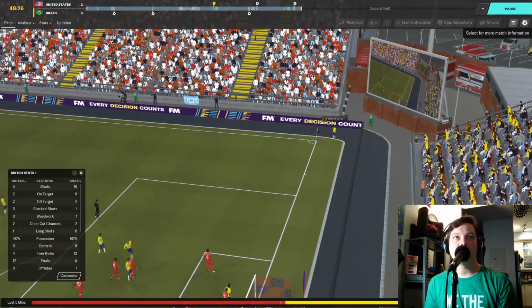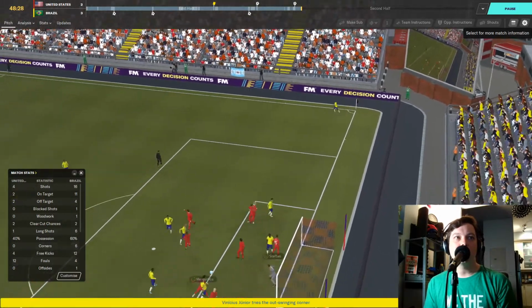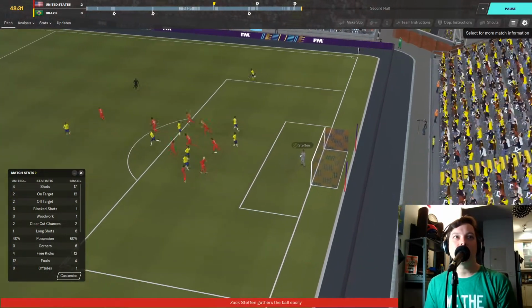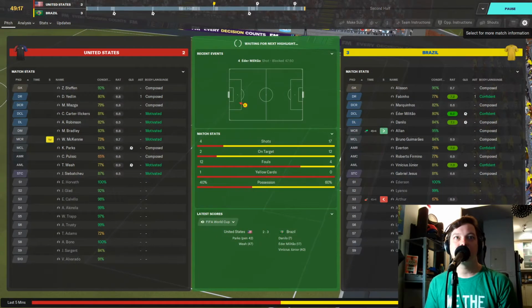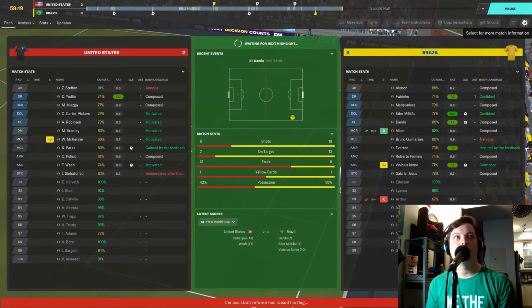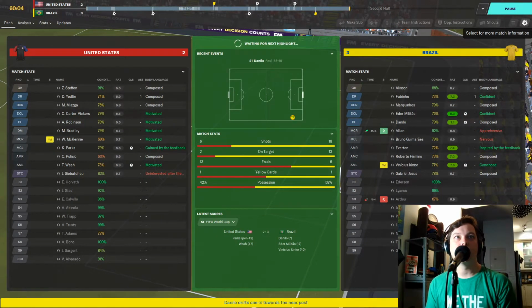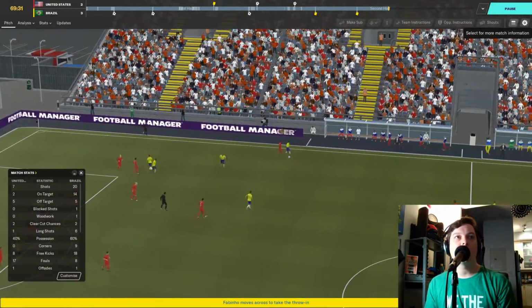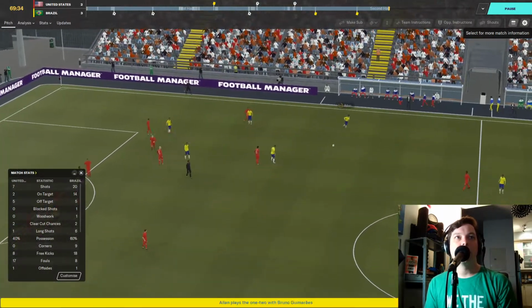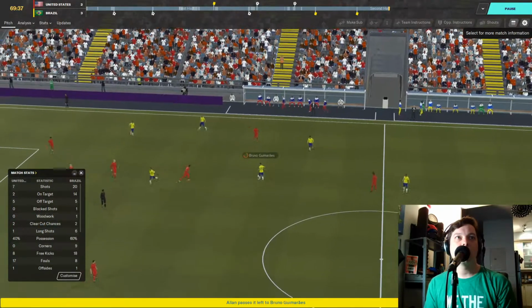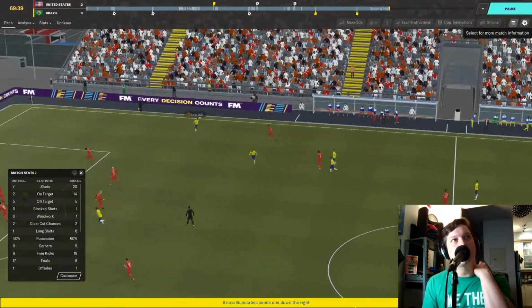Corner kick now for Brazil. Vinicius Jr. whips it into the area. Headed down, and Marquinhos could not convert. Stefan with the save. Allen on for Arthur now for Brazil as well. Throw in for Brazil on the right-hand side to Guimarães. Allen and Guimarães link up in the midfield the first time.